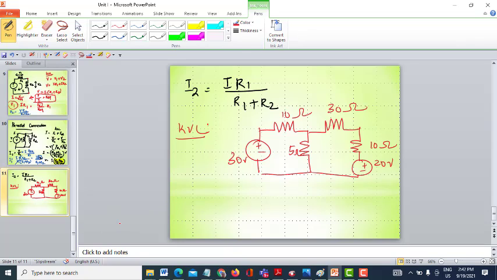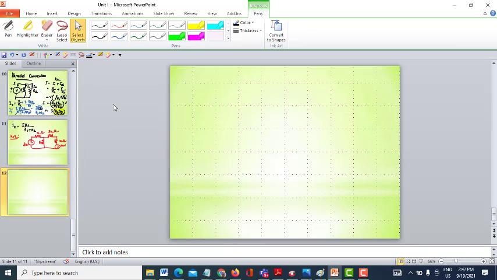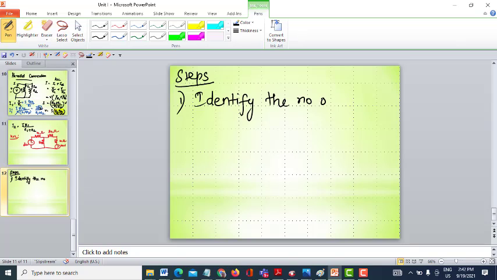What are the steps that should be followed while using KVL? I'll write down the steps in the next slide and then come back here again. Step number 1: identify the number of meshes. Step number 2: assume current in each mesh.